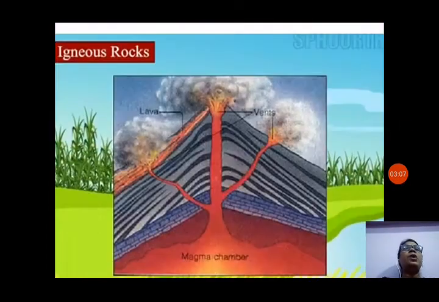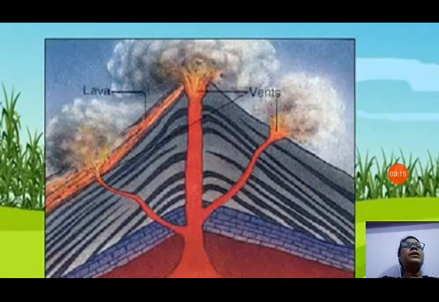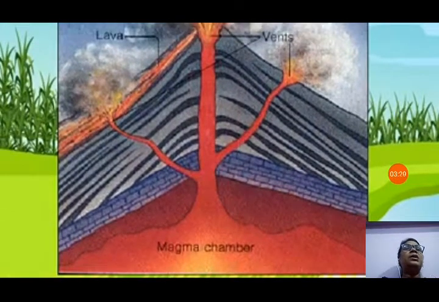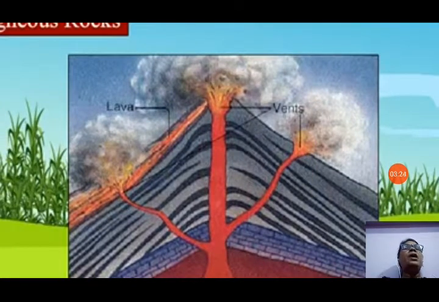Next we will see the igneous rocks picture. You can see in this picture, it is very clearly shown that there is a vein that is opening, under the ground. You can see the magma chamber, and there is a vein that is opening from where the magma comes out in the form of lava.